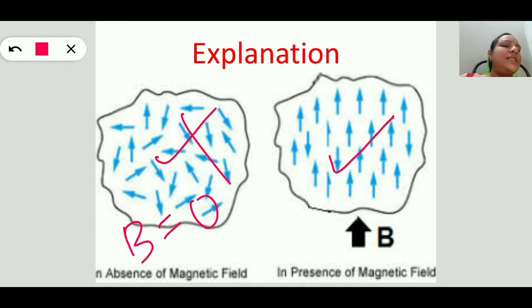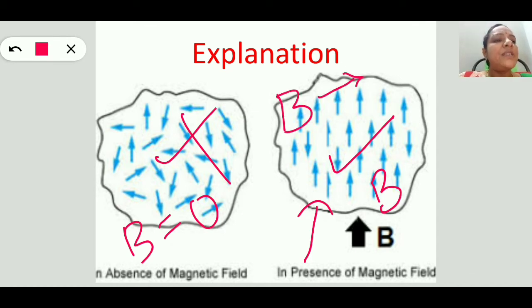Let us try to understand what happens when we apply a magnetic field to this paramagnetic salt. When we apply a magnetic field, we are doing some external work, W, on the system.